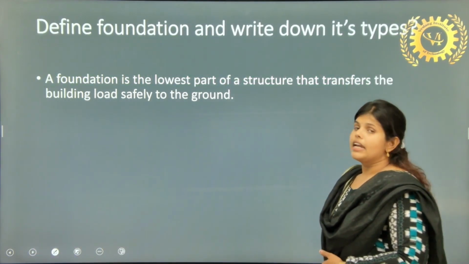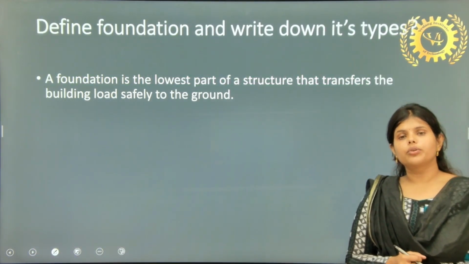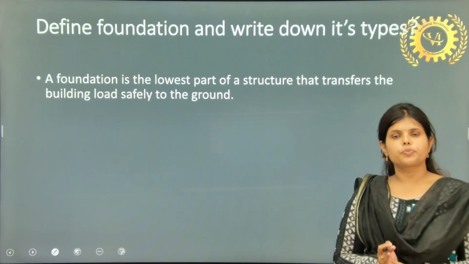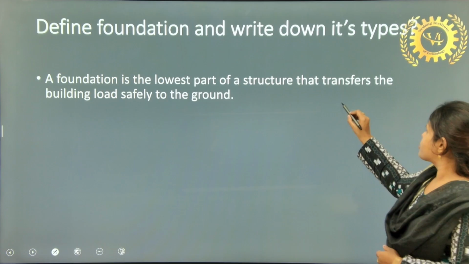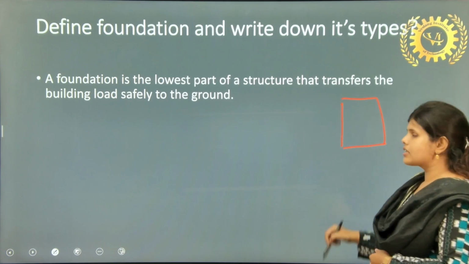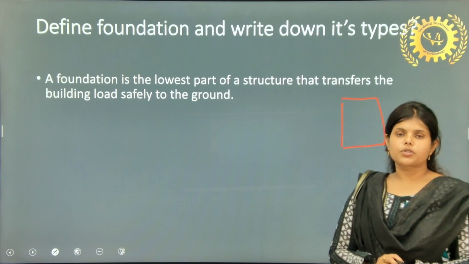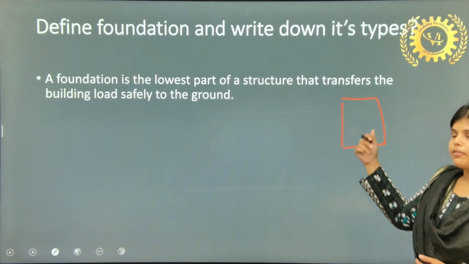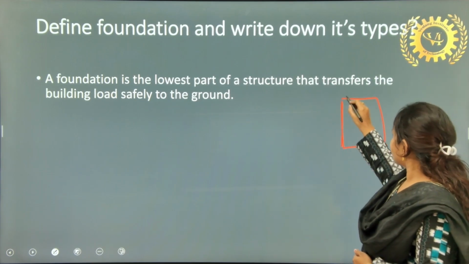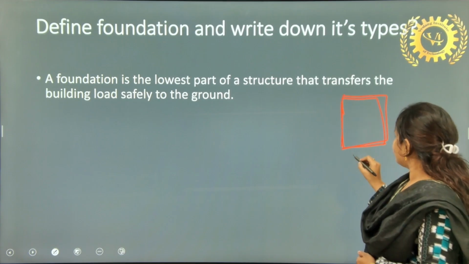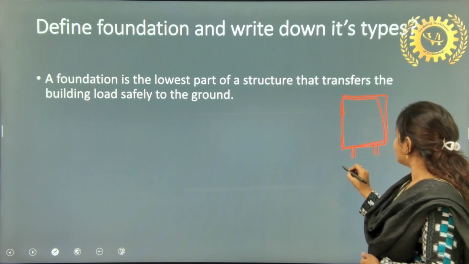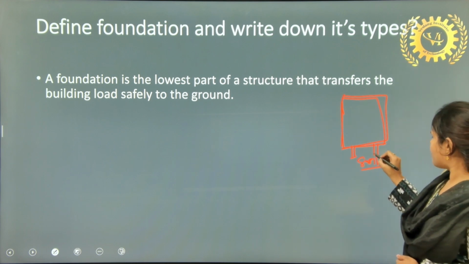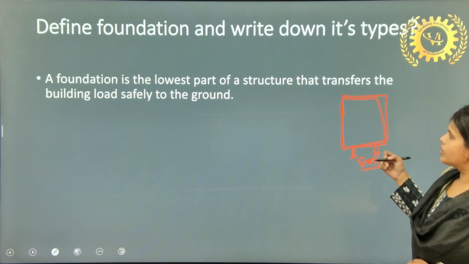Next question, define foundation and write down its types. So what is a foundation? A foundation is the lowest part of a structure. Whichever structure you can see, the lowest part of the structure transfers the load safely to the ground. When we construct a building, we need to transfer the load to the soil level. By using the foundation, we can transfer the load.